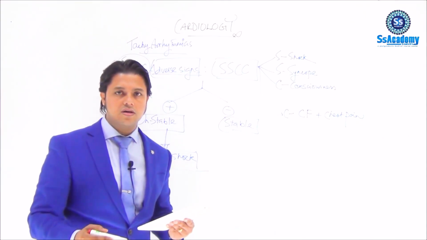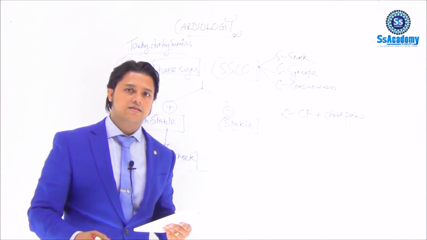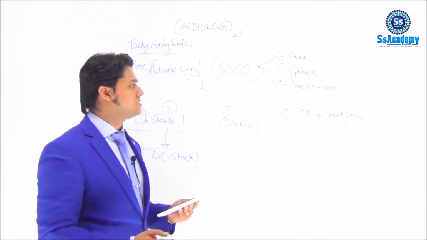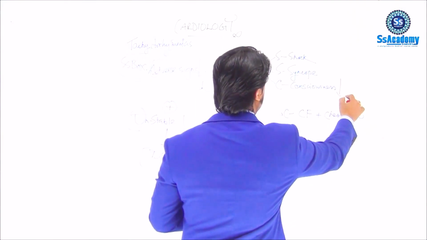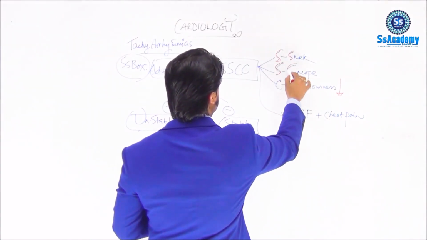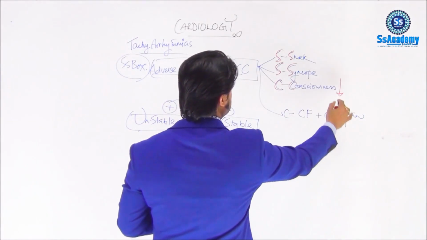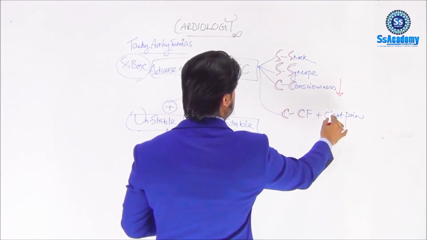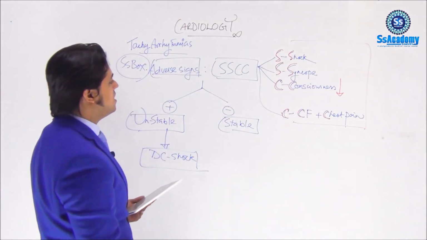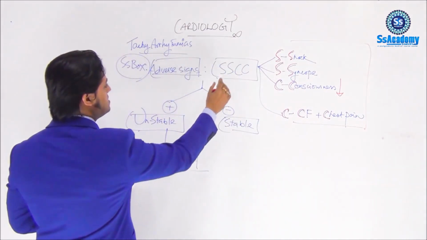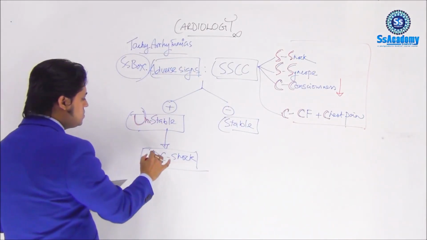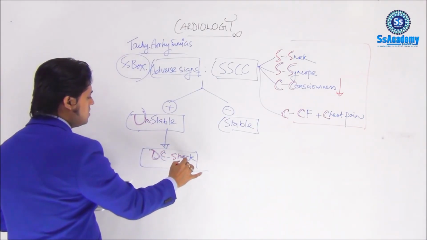SSCC: S for shock, S for syncope, C for cardiac failure, C for consciousness, meaning consciousness impairment, and C for chest pain as well. So S for shock, S for syncope, C for consciousness impairment, C for cardiac failure, and C for chest pain. This box will be helpful to remember. If any one of the signs of SSCC is present, the patient is unstable, so we need to do the DC shock.